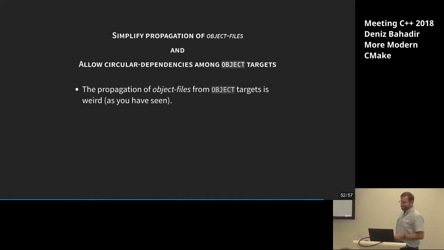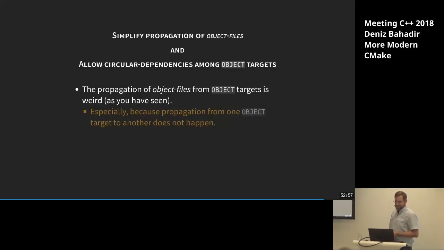And then again, we've seen the quirks and the weird things with the propagation of object files from object libraries. Maybe we should change that. That was decided to be the first step so that this works and doesn't introduce too many changes, but maybe we shouldn't have done that. So there are some ideas for lifting this problem and also allowing circular dependencies. And CMake must have some knowledge about this to take care of it, but maybe this is done.